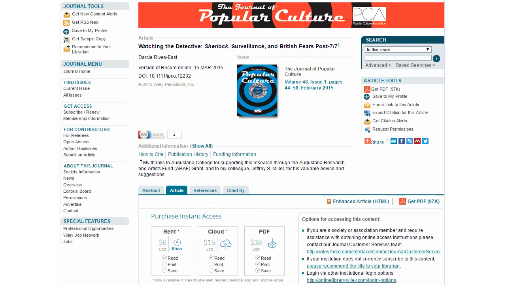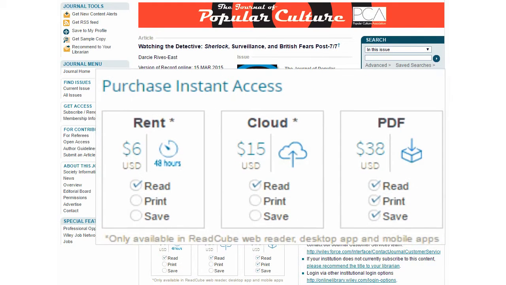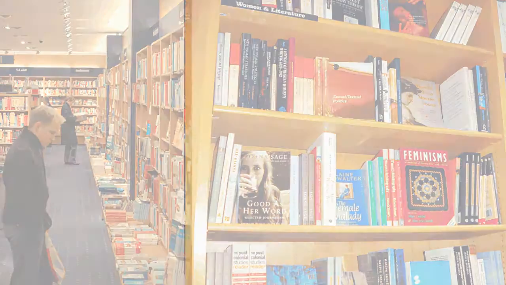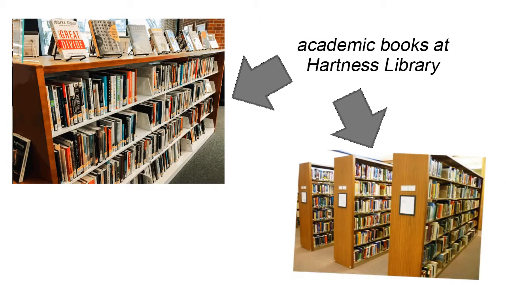Scholarly journals are usually only available through a subscription and not freely available on the web. Academic libraries subscribe to these for you and make them available in online databases. Though you can find some scholarly books in bookstores, they are often much more expensive than popular ones. This is why college and university libraries purchase mostly academic books and journals for their collections.